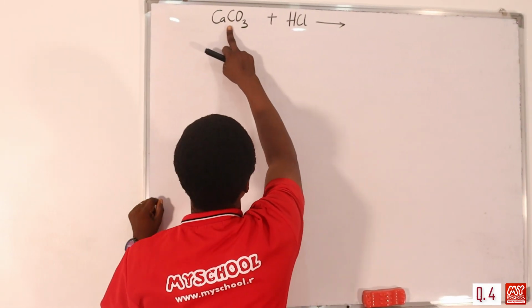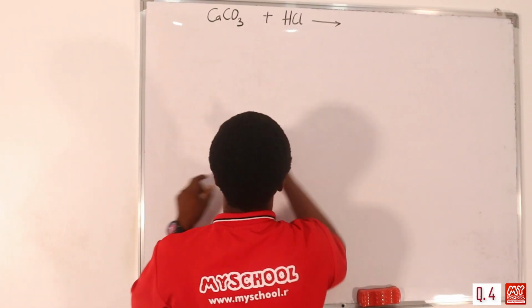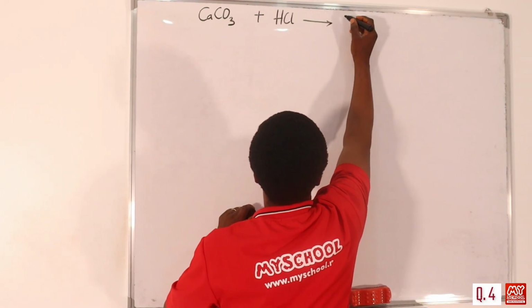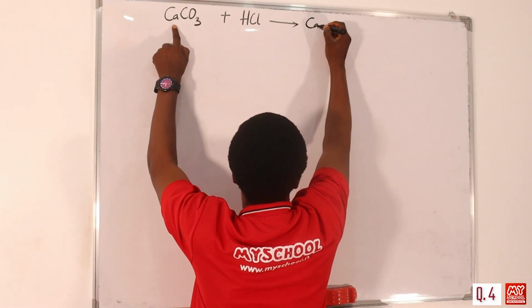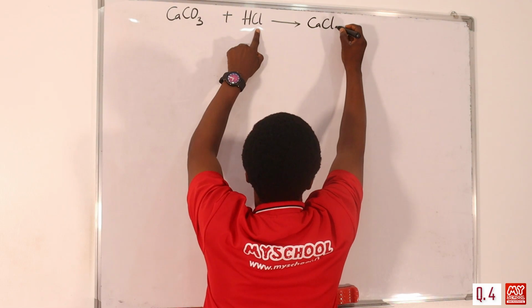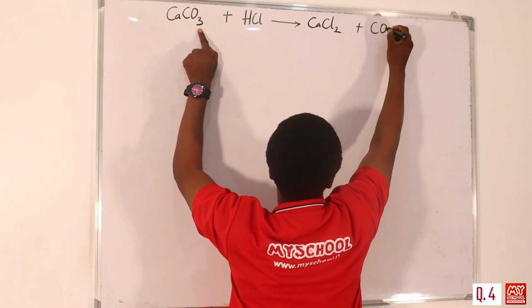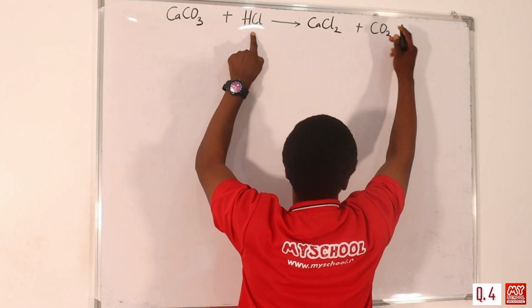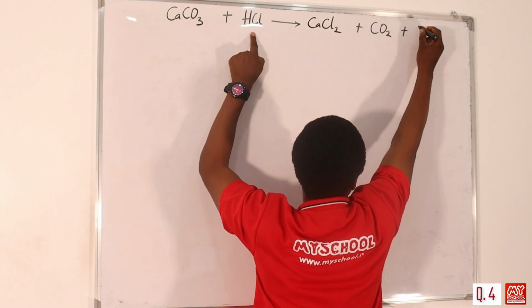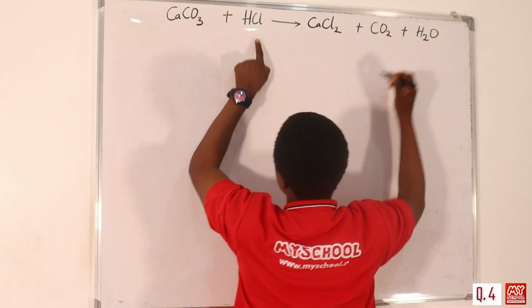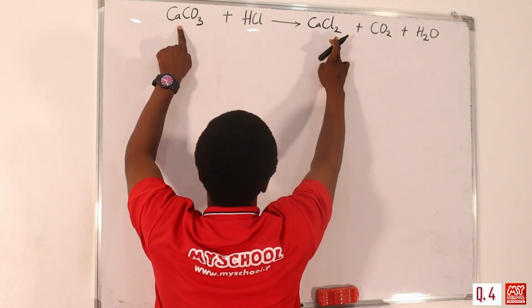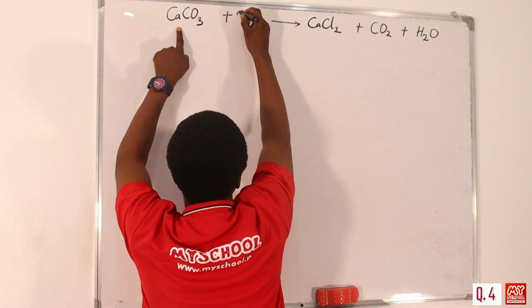So this is your calcium carbonate, that's your limestone, reacting with HCl. So we are going to have calcium chloride, CaCl2, plus CO2, because this is a carbonate reacting with an acid, and then we have H2O. So let's see if the equation is balanced. Calcium is 1, chloride is 2 here, so it's 1 here, so we have 2 here.